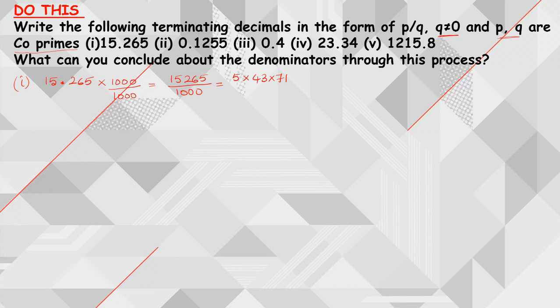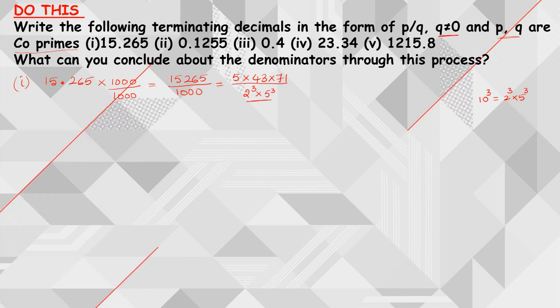Next, this 1000 I can write as 2 power 3 into 5 power 3. You can understand this simply: 10 is 2 into 5, and applying the cube, I get 2 cube into 5 cube.